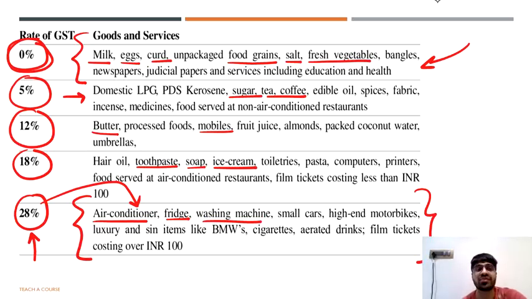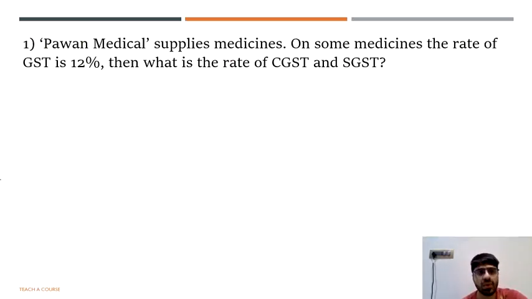So this is a basic idea about how tax will work, how different kinds of goods and services will have different kinds of taxes applied on them, and based on this, there are questions in your exercise. Let us start solving these questions, and as you solve these questions, you will be learning slowly and steadily how GST works.